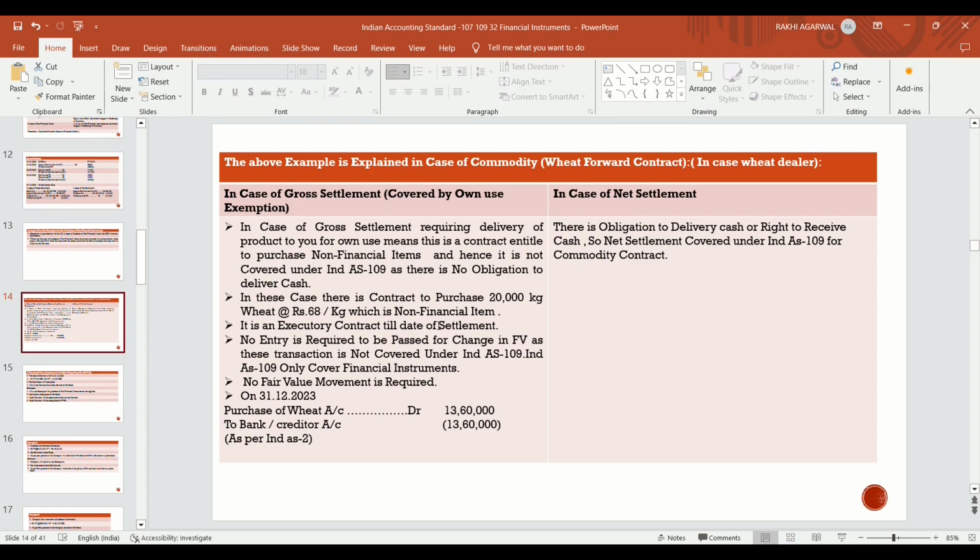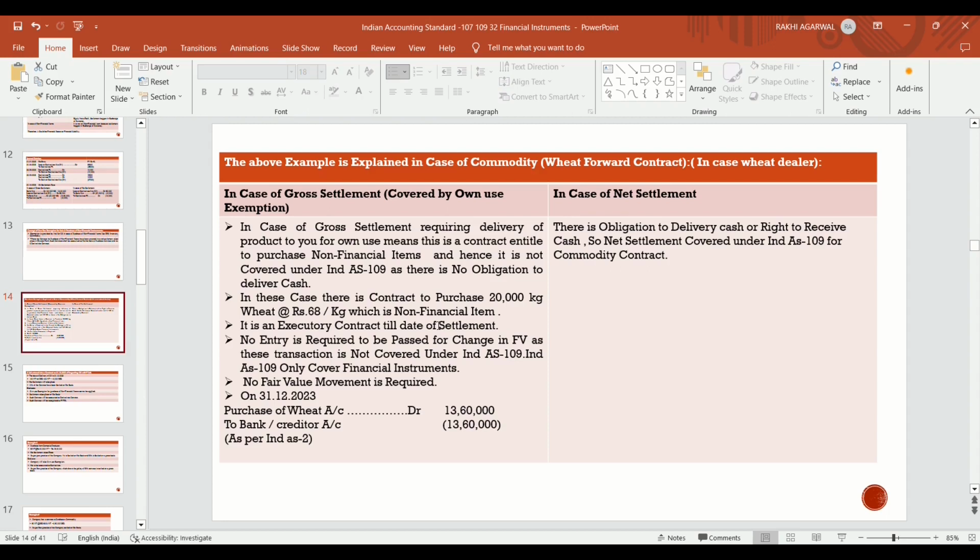So how is it to be settled, and how is it to be accounted? Whether own use exemption is provided in gross settlement or in case of net settlement. In case of gross settlement, the own use exemption is provided in case of commodity, in case of non-financial asset.